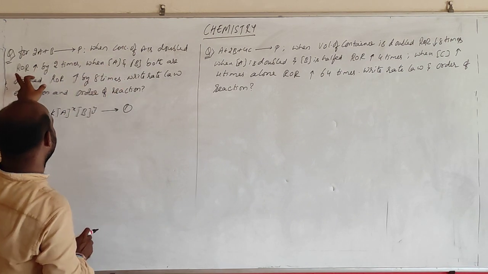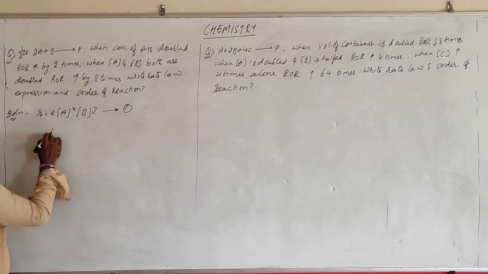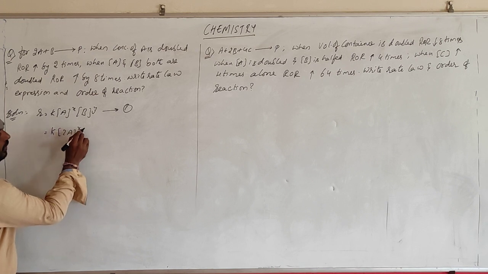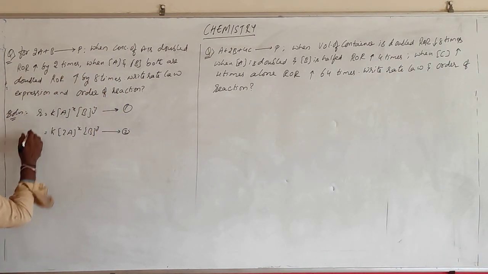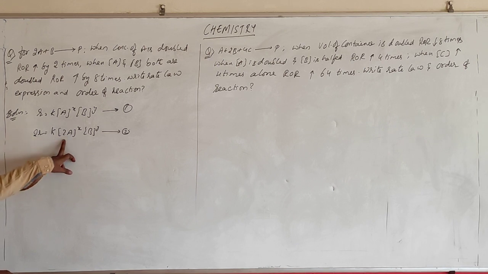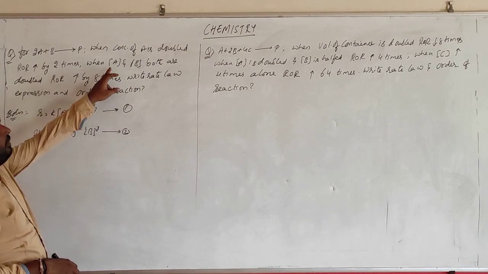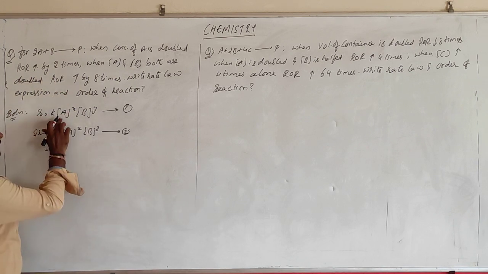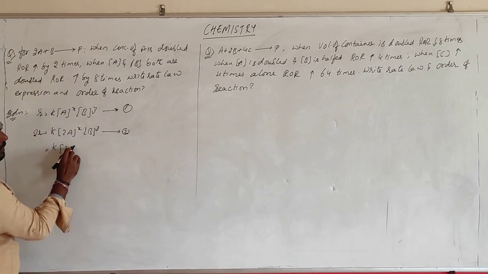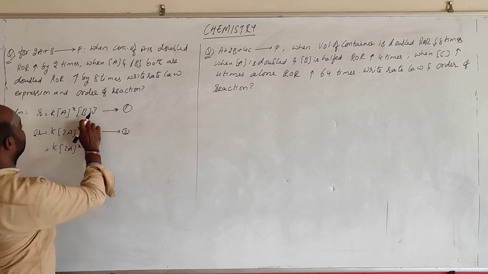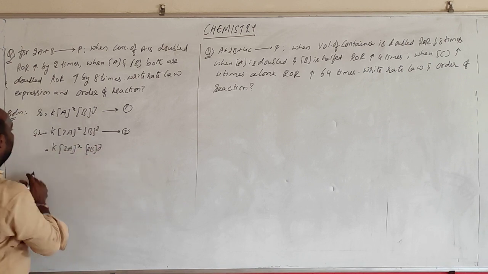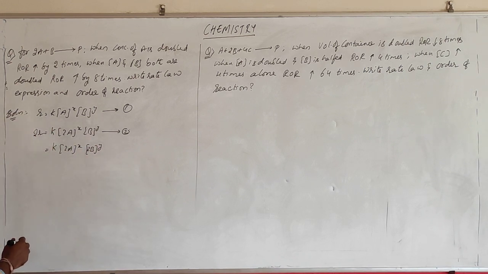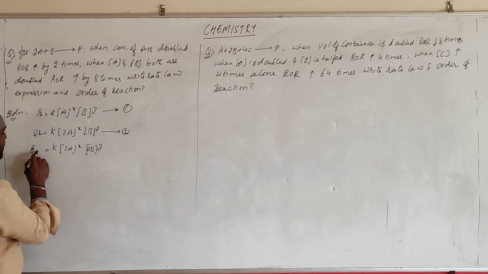Now apply this one. When the concentration of A is double, so this one is getting double. So k into 2A whole power x B power y. Let us take what is happening to the rate of reaction, it becomes 2r. Okay, rate of reaction is double when concentration of A is double. Again, what is it saying? When A and B are both doubled, so in this equation, k into this one is double and this one both are double, B power y. What is happening to the rate? The rate of the reaction increases by 8 times. So it becomes 8 times.